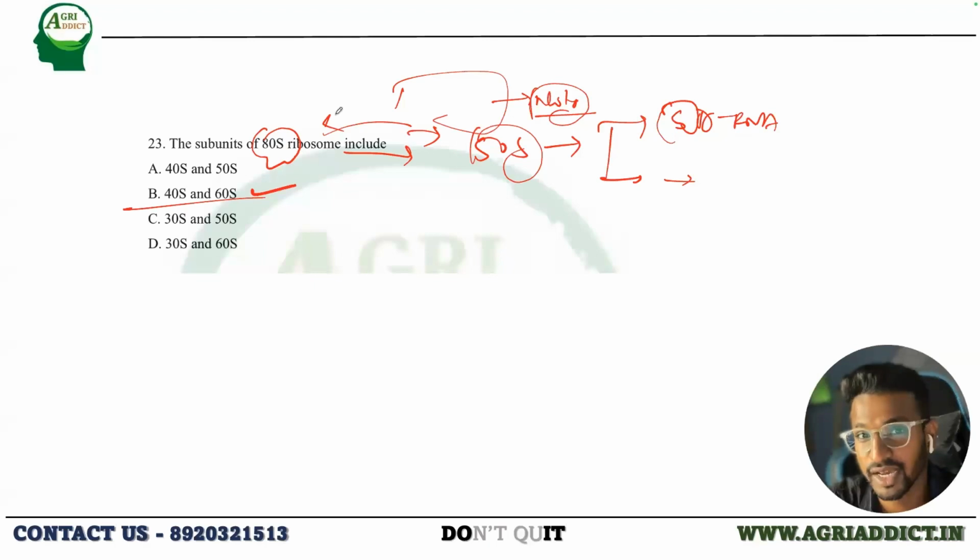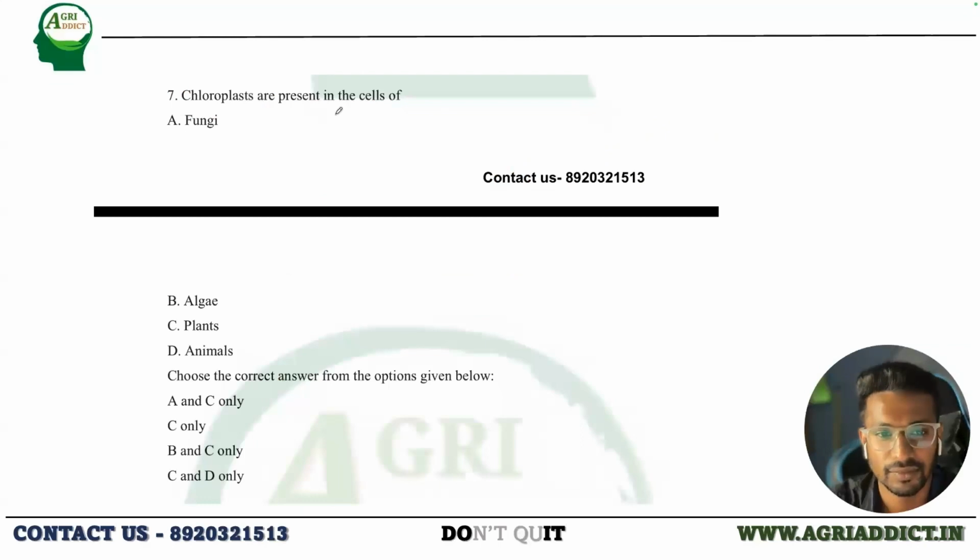So whatever we have discussed in the class, in the cell ultrastructure, the theories of evolution, the history, and the Mendelism, you can clearly see the questions have been asked from all these parts, right? Next one.